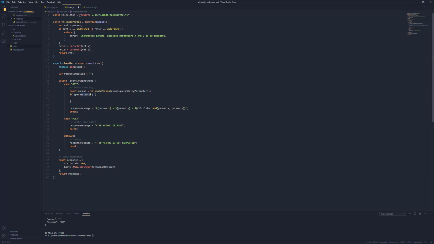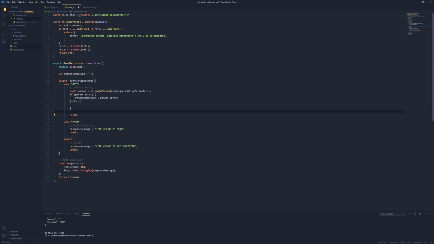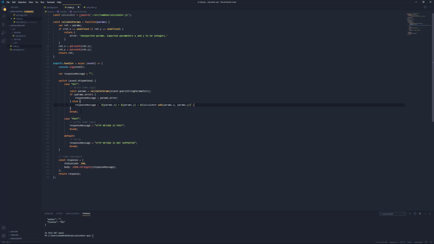So if there's an error object within the parameters that were returned from this function, then what we can do is just say response message is equal to params.error. Then we can add an else, and otherwise the response message is going to be equal to what we already had in the first place.